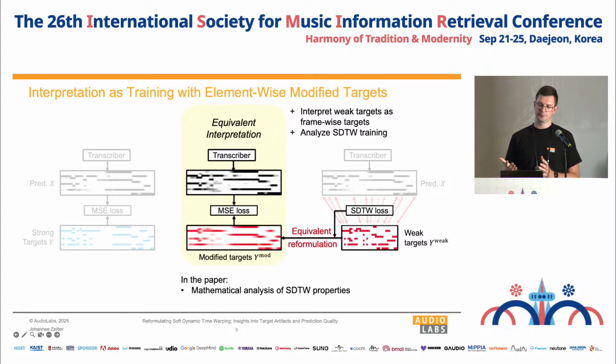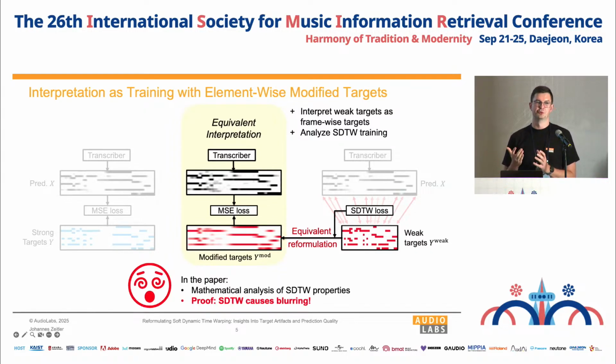So if you read our paper, you will find a deep mathematical analysis of the soft DTW properties. We have some bad news for the student. So we prove that soft DTW causes blurring. Always. It's in the math. There's no way to avoid it. But now we have found a way that we can rate the amount of blurring, and we know how to control it.